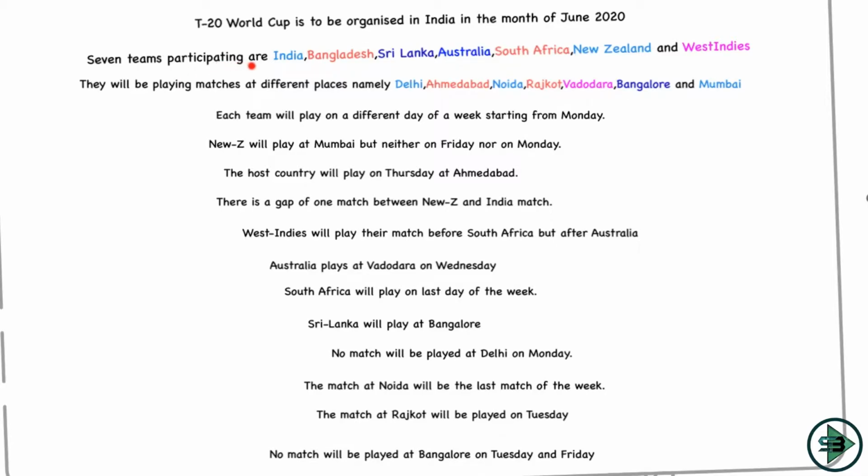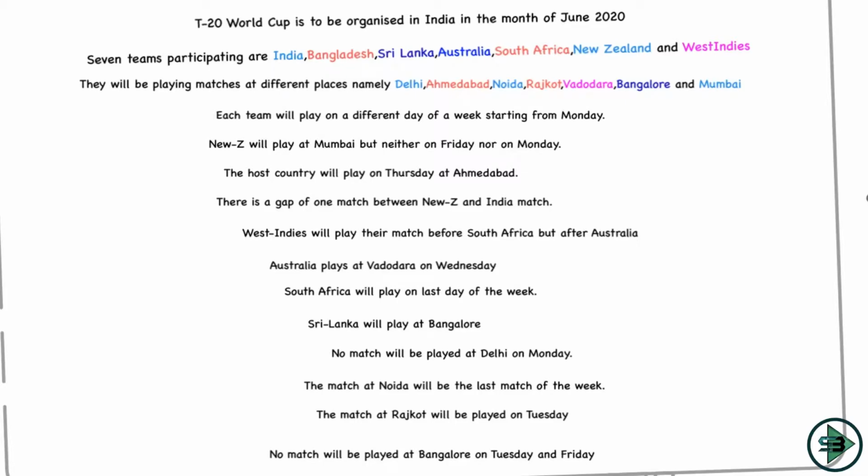7 teams are participating, and their names are given: India, Bangladesh, Sri Lanka, Australia, South Africa, New Zealand and West Indies are the 7 teams participating in this T20 World Cup. They will be playing matches at different places. The names of the places are given: Delhi, Ahmedabad, Noida, Rajkot, Vadodara, Bangalore and Mumbai.